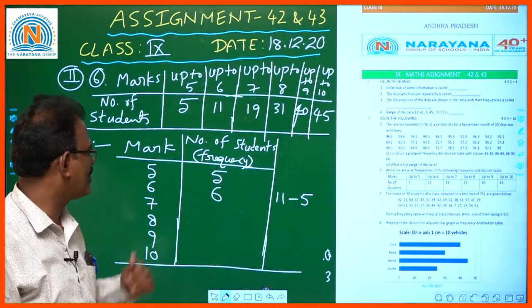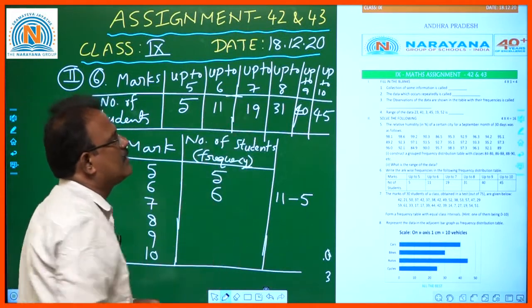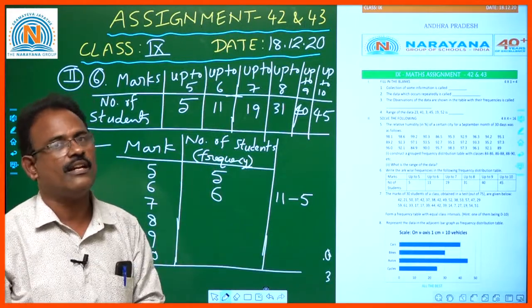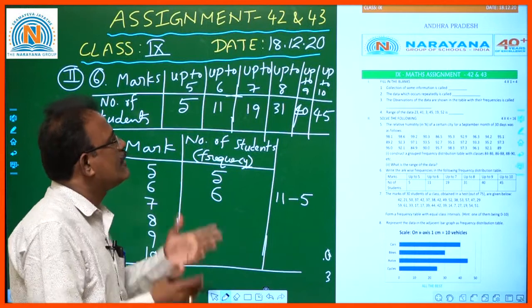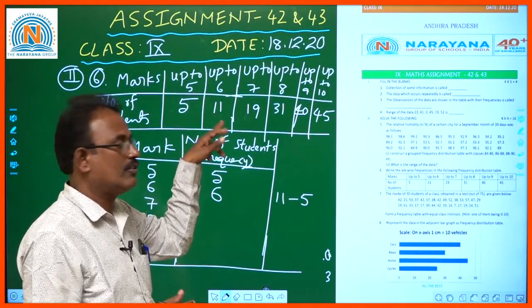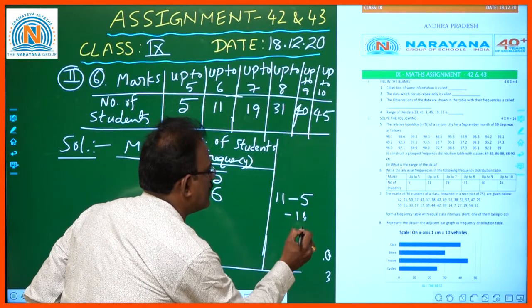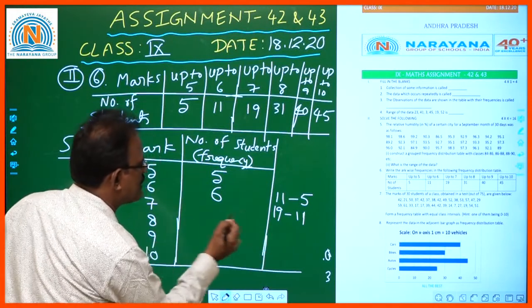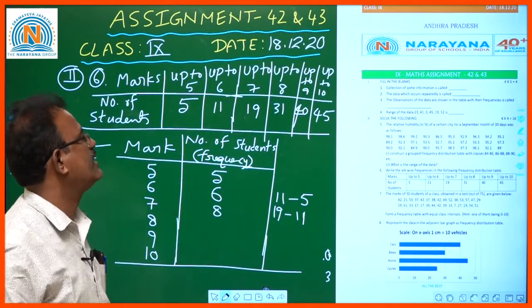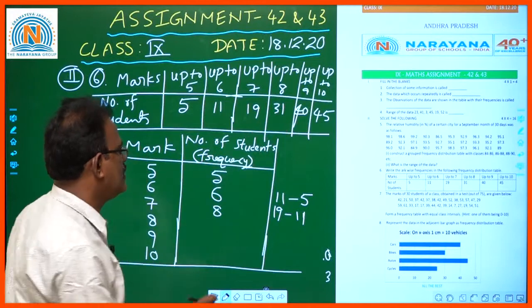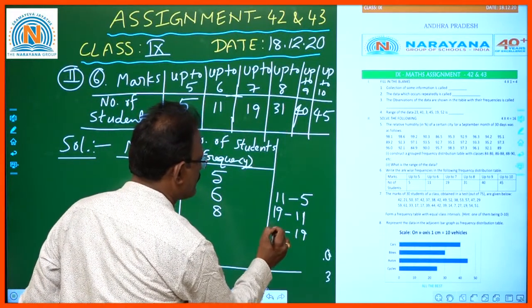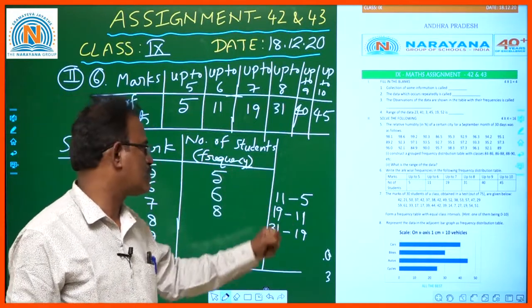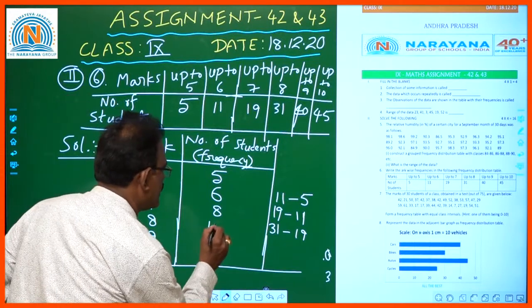6 marks. Okay children, and again up to 7. Up to 7 means what? From 0 to 7 range. 19 students are there, but we want only 7. That means if you subtract the 0 to 6 range, if you subtract 11 from 0 to 7, then only 7 will come. That is 19 minus 11, 8 students. And up to 8, 31. So if you subtract 19 from 31, then we get the number of students who scored 8 marks. How much? This is 12 students if you subtract.